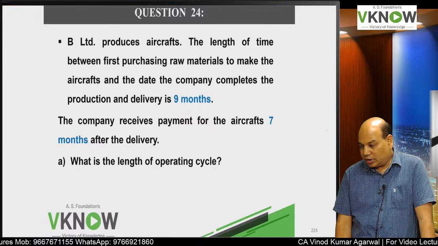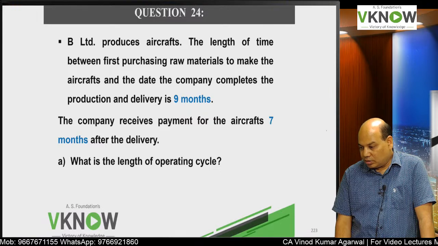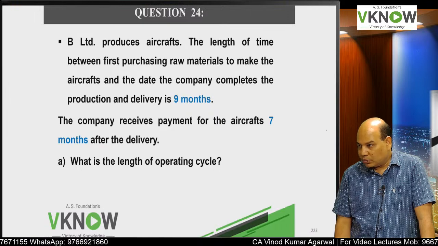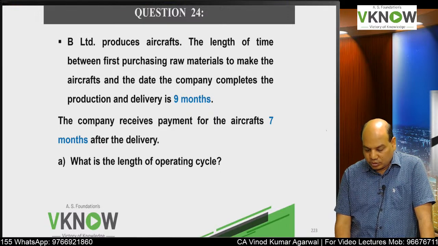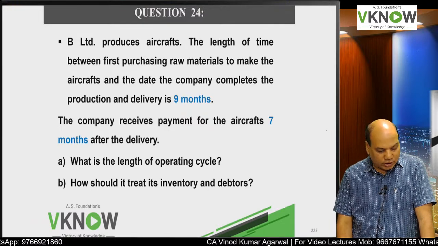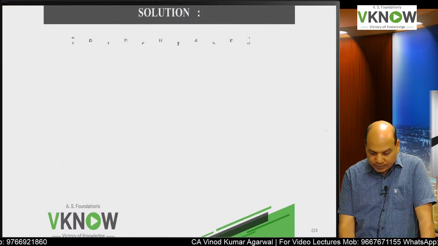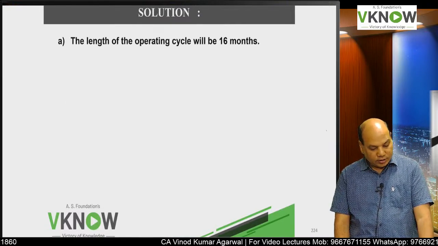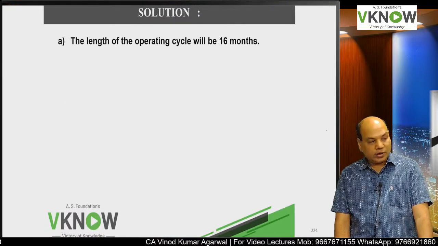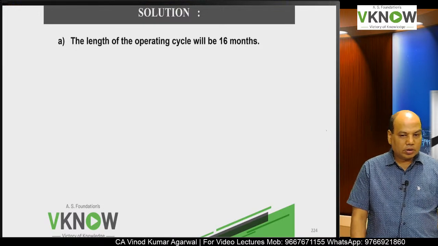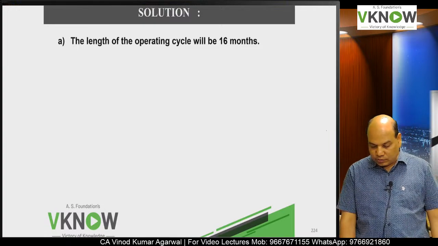This inventory and debtor would be realized or sold or consumed in the normal operating cycle only. So therefore both will be treated as current asset. Write down the answer nicely. First write down point A, the answer of A: the length of the operating cycle will be 16 months.